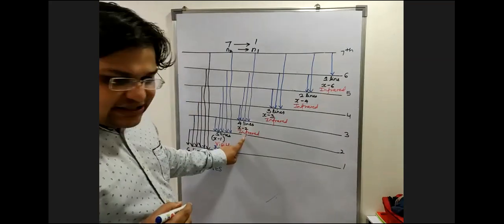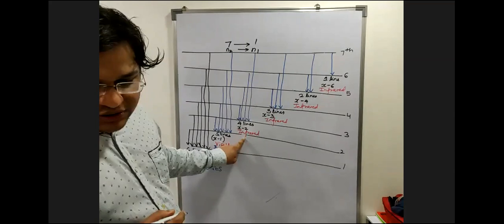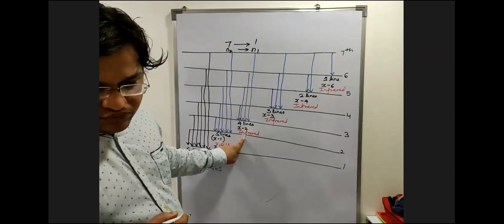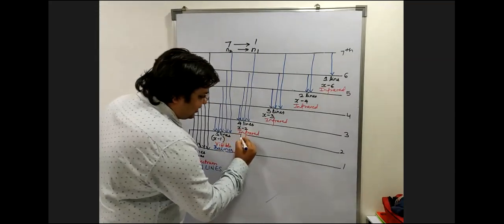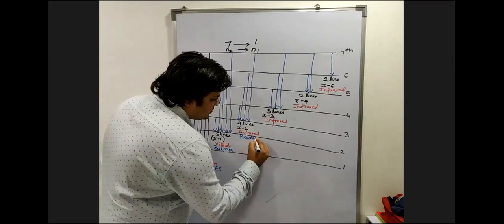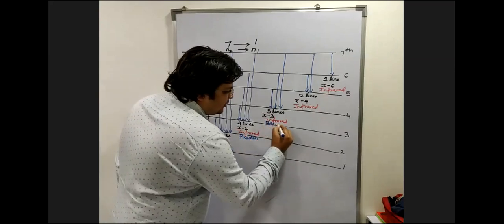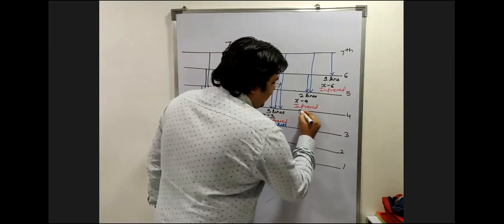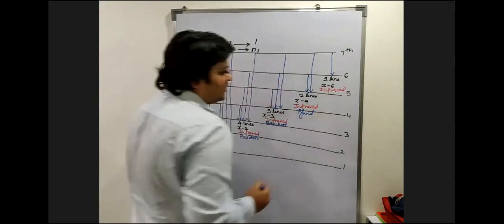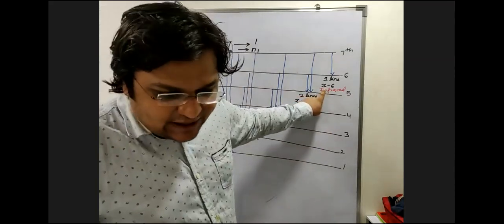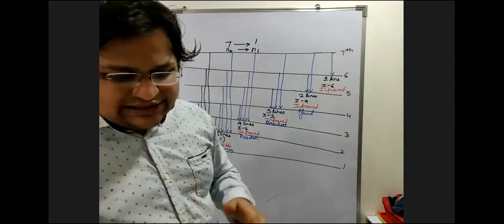Okay, which are these lines? What are these lines called now? Can I say these are called the Paschen lines now? These are called the Brackett lines now. These are called the Pfund lines now. So is there any name given to this line? Yes. There was one more scientist, Humphrey.